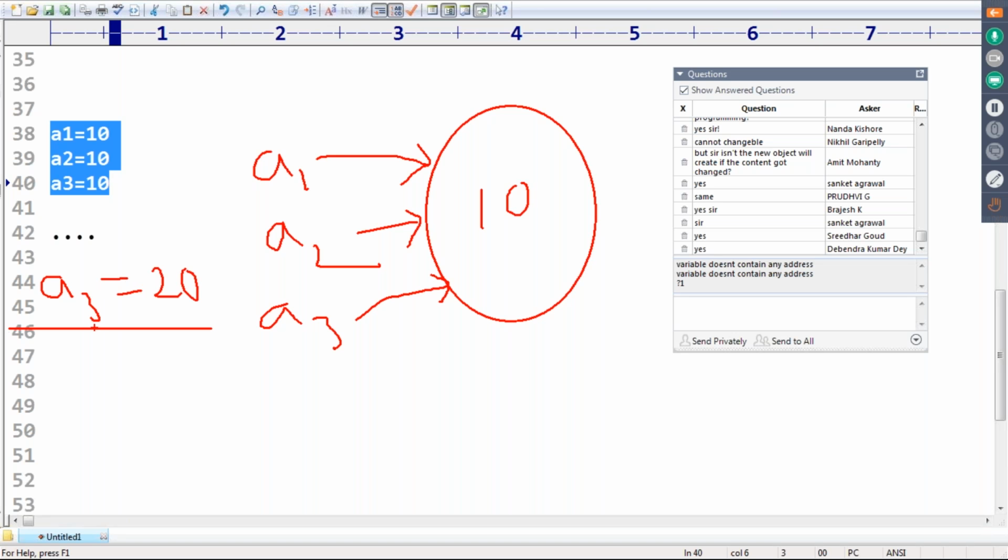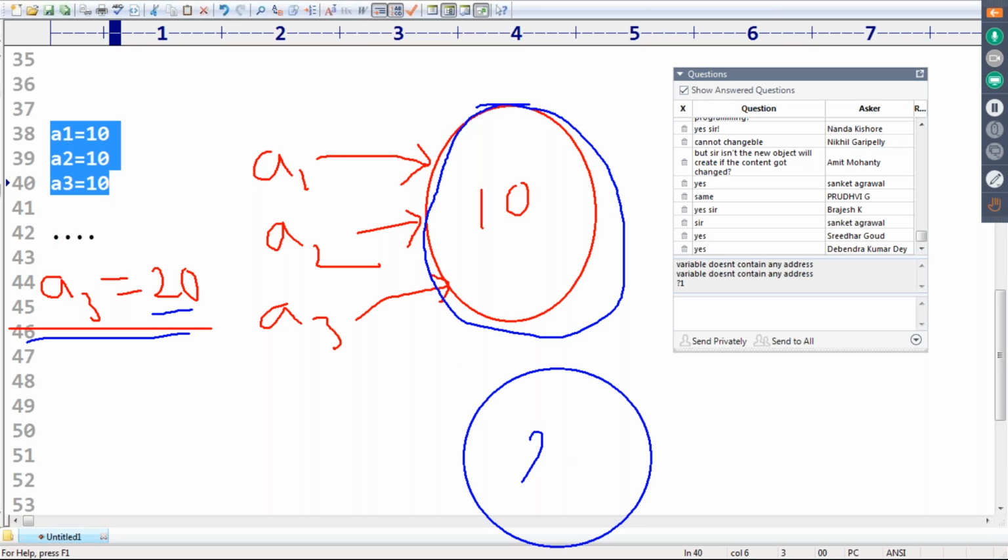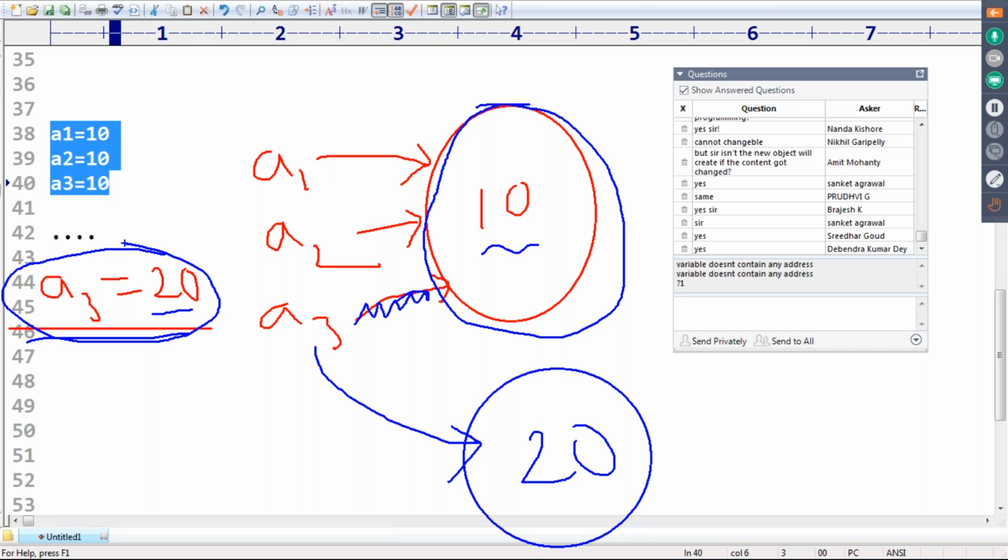In the existing object, we are not allowed to change. This content is always fixed. Then how are things going to happen? Which person wants to change? The a3 person. With this change, a new object is going to be created with content 20, and only a3 points into this one. a1 and a2 happily point into the same content only. Because of this change, there is no effect on the existing object.